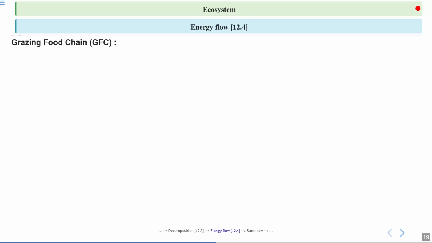Now let's talk about the types of food chain. The first is the grazing food chain. This is one of the main ways energy moves through the ecosystem. A grazing food chain always begins with the producers, which are plants. Here the sun is the main energy source fueling the whole ecosystem. Plants absorb sunlight and convert it into food.